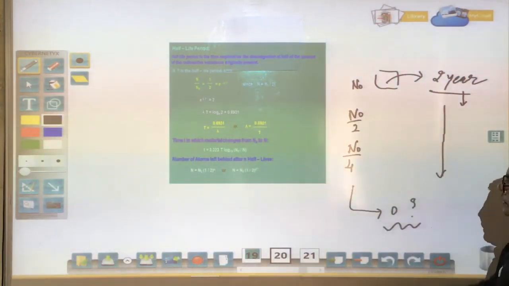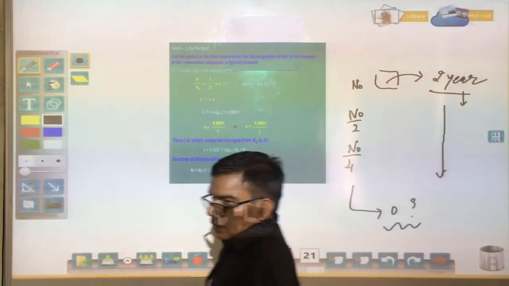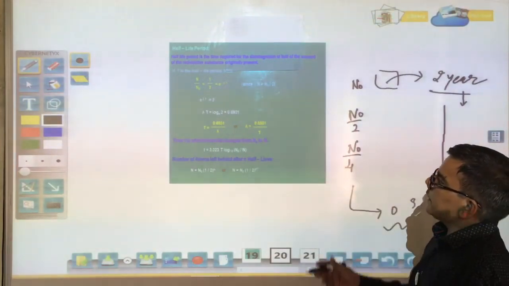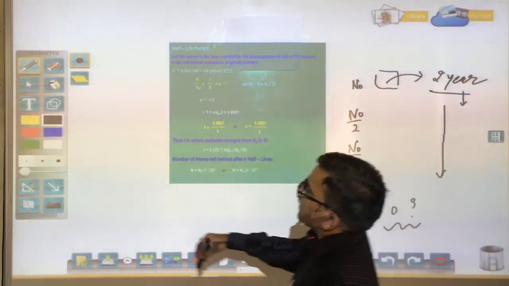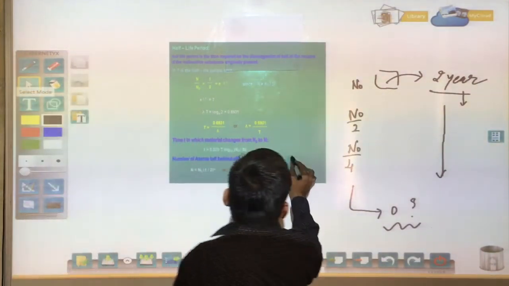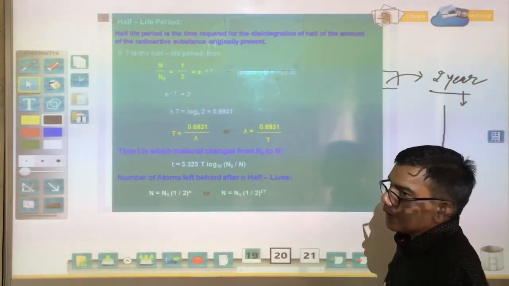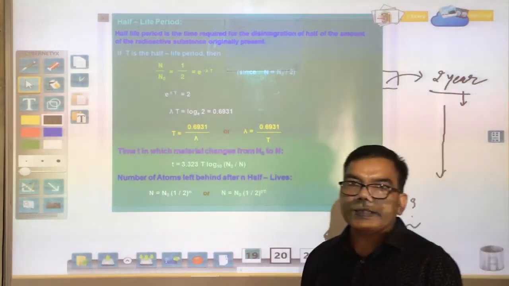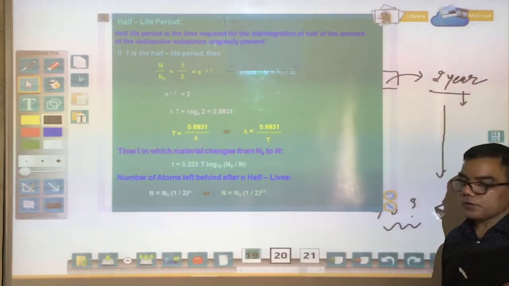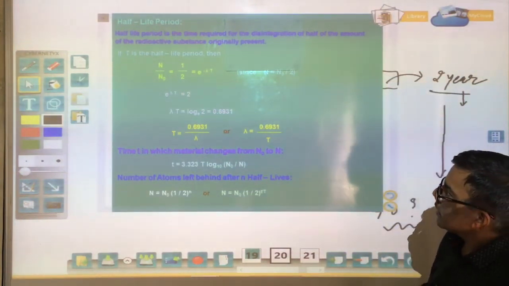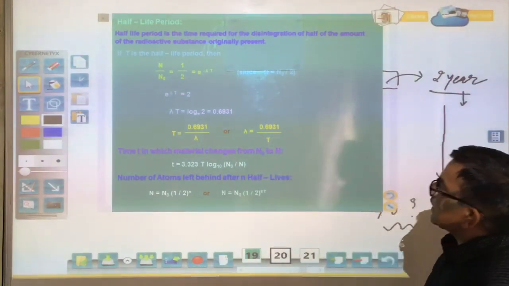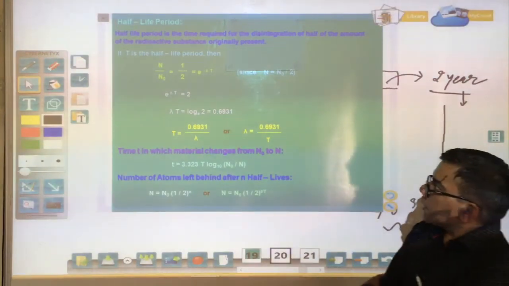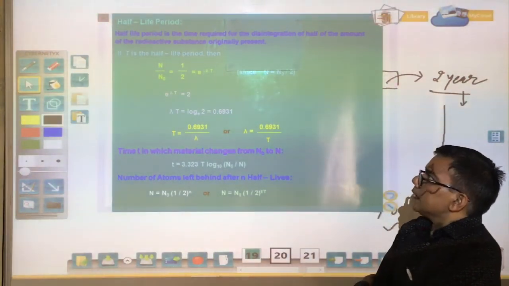So that's why we can easily explain half-life: a sample having a half-life can't completely, 100%, vanish. This does not happen in nature; some part of it will always remain. So we define half-life. This is the time period required for the disintegration of half of the amount of the radioactive substance originally present.